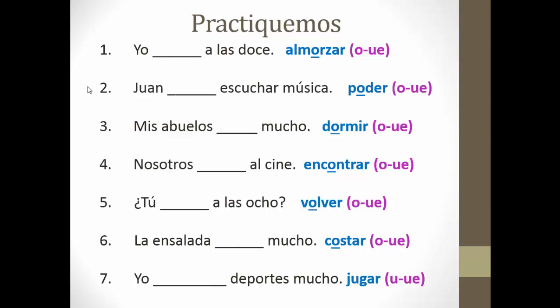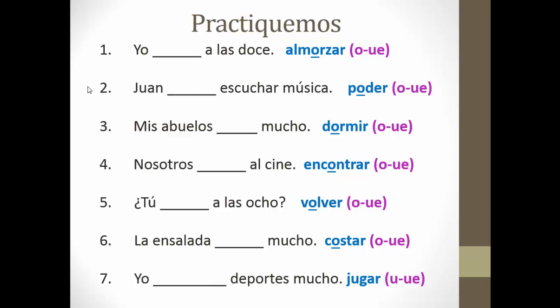Practiquemos, let's practice. Okay, so for the first one, we want to say, I eat lunch at 12, because we know we have to stem change. In the yo form, we would say, almuerzo. For number two, we want to say, Juan can listen to music. Because we stem change in the he form, we need to change the O to UE. We would say, Juan puede escuchar música.